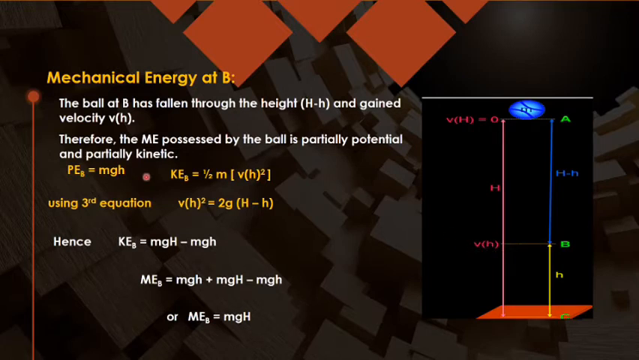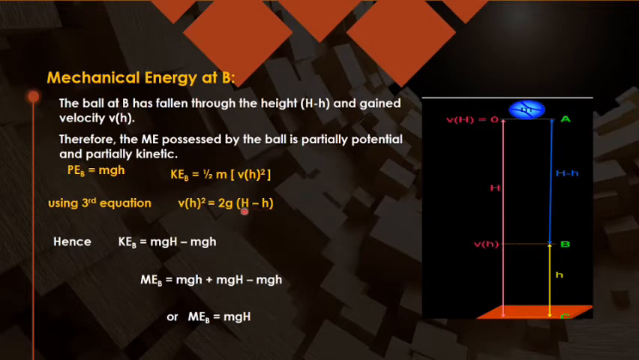So the mechanical energy is partially potential, partially kinetic. The potential energy will be equal to mgh, where small h is the height above the surface of the earth. The kinetic energy is half m v square, and in place of v we write vh square. Now you can find vh square by using the third equation: u is 0, final velocity is vh, so vh square equals 2g into the distance, and the distance is capital H minus small h.